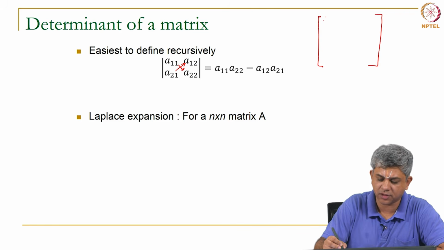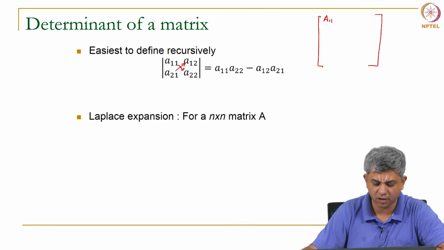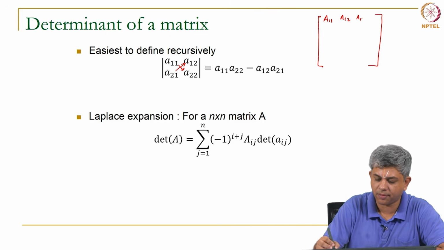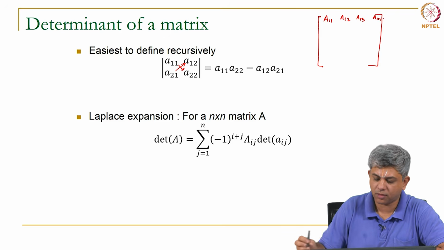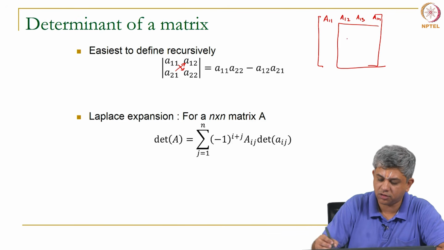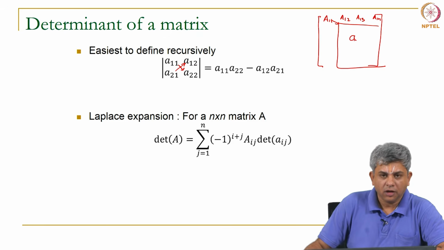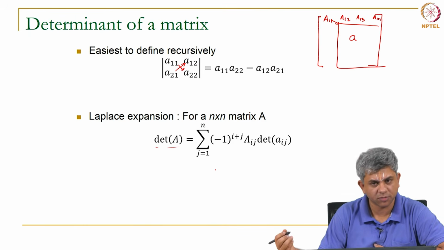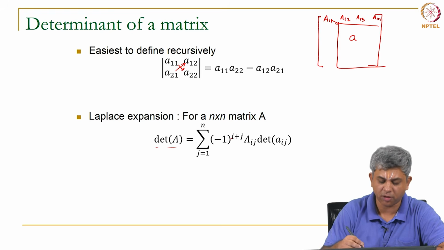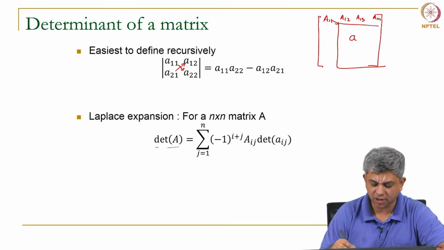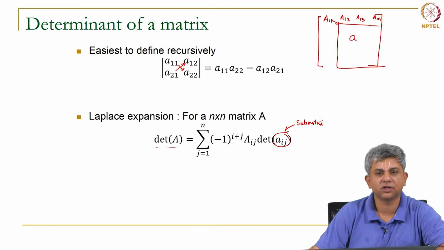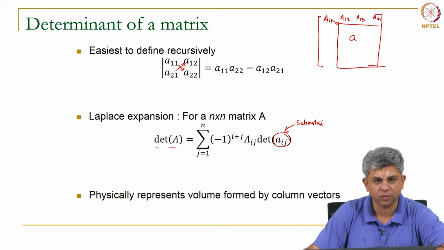So, if you have something like A11 here, and if we call this sub matrix A, then determinant of A is defined as a summation over the rows or columns. We can do it either way, as you know, minus 1 power i plus j A_ij times determinant of this sub matrix. Okay.